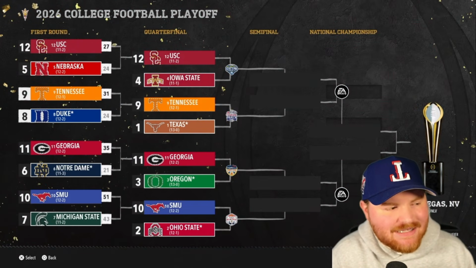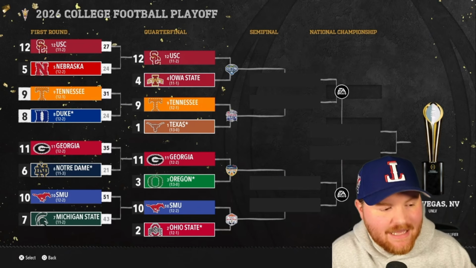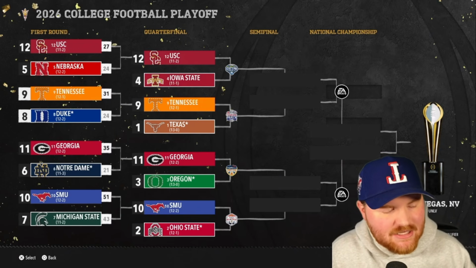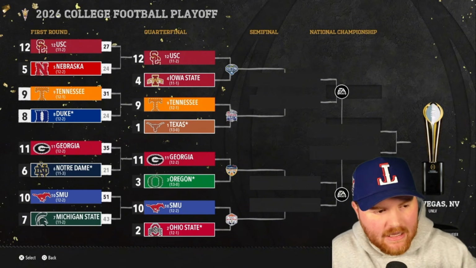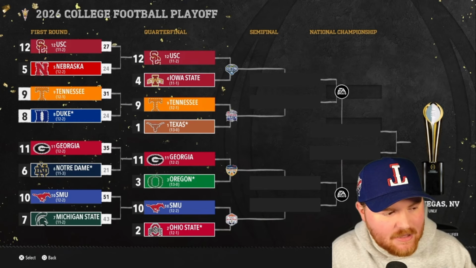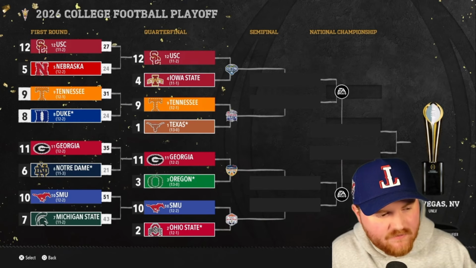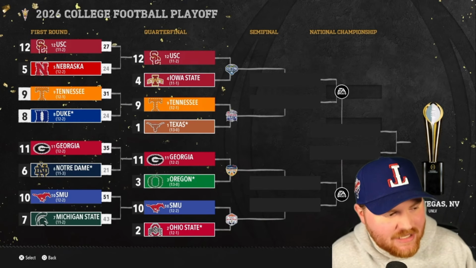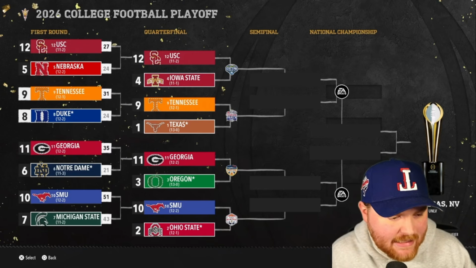All right, USC, they lost by 3 in the first round last year. They get the win by 3 this year. They will take on Iowa State, who's looking for their first playoff win as well in the Cotton Bowl. Tennessee gets the win over Duke. It's Texas and Tennessee in the Peach Bowl. That is the Conference USA versus MAC matchup. Georgia gets their get back from last year. They win by 14. They will take on Oregon in the Dan Lanning Bowl.